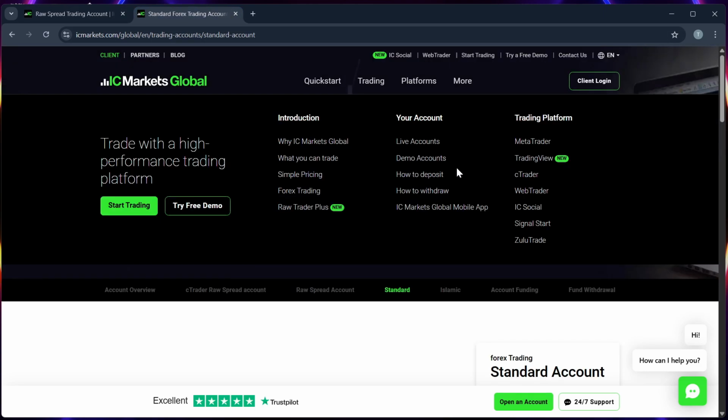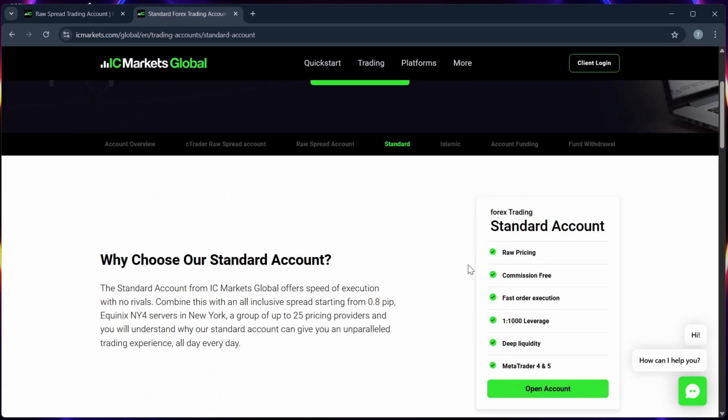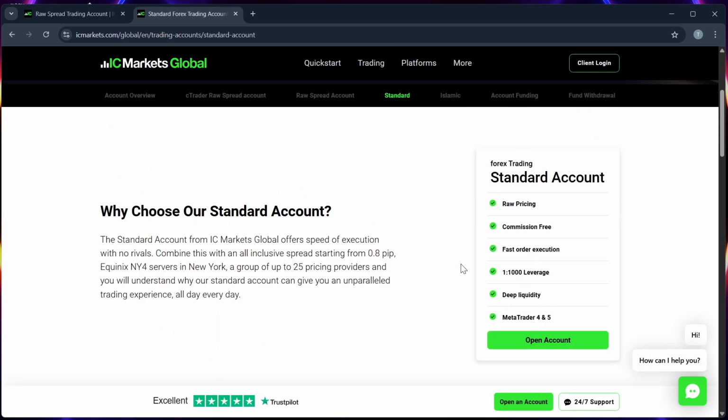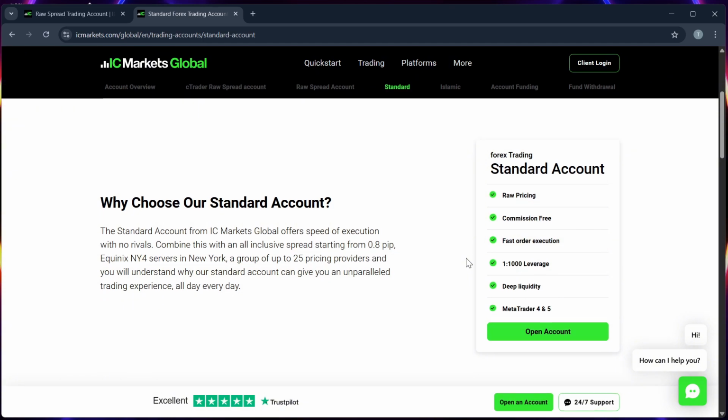And now for the standard account. It has no commission fees, but spreads are slightly higher, usually starting from 1.0 pip. This makes it more straightforward for beginner traders who prefer all-in-one pricing.